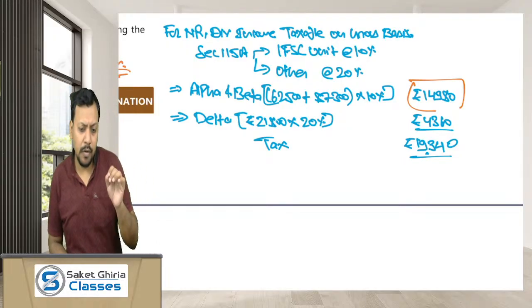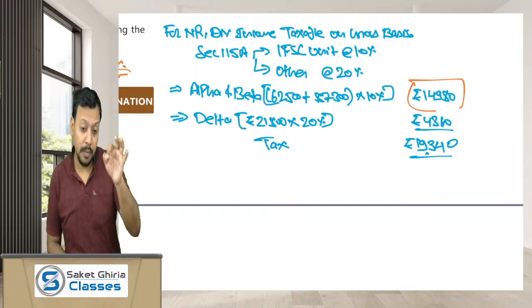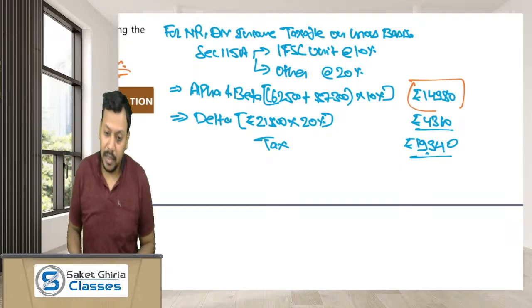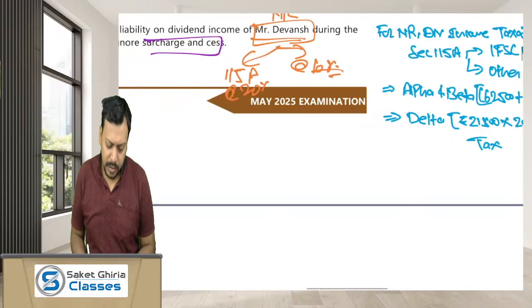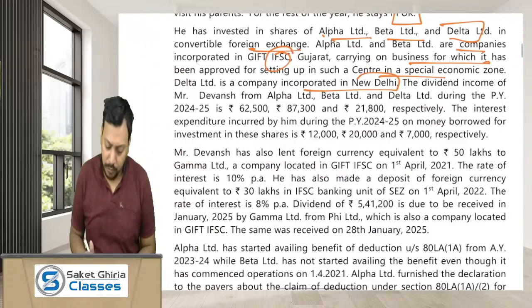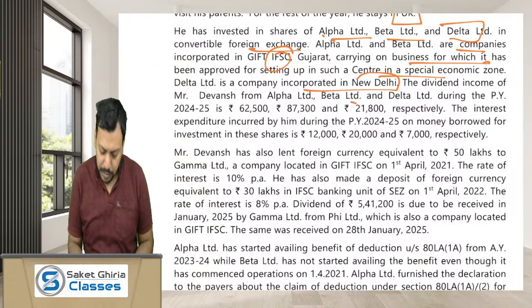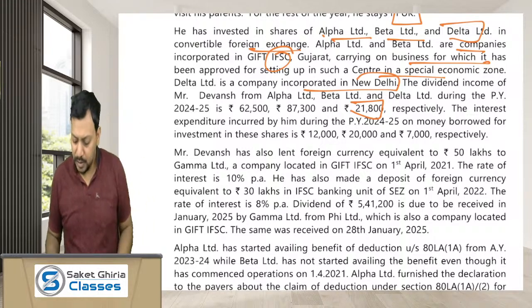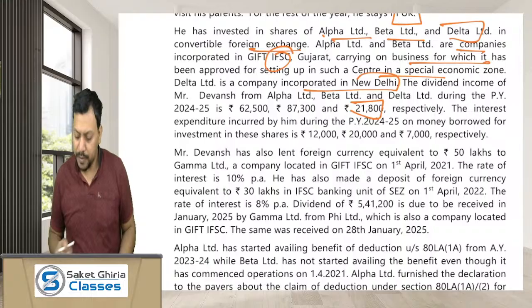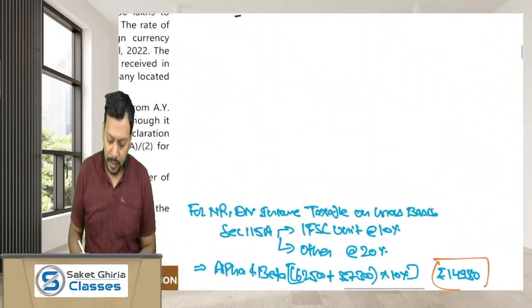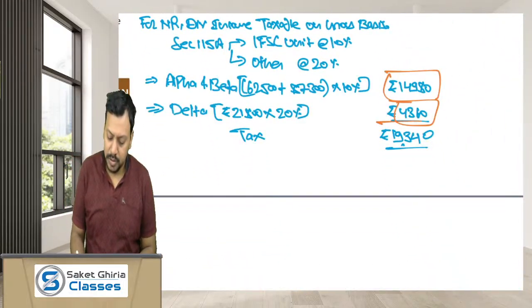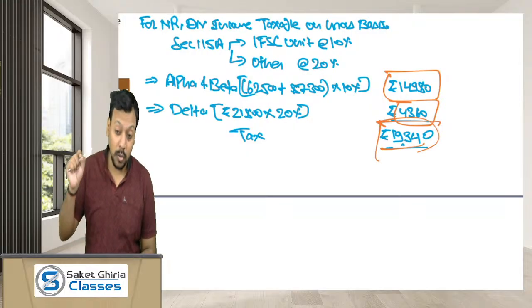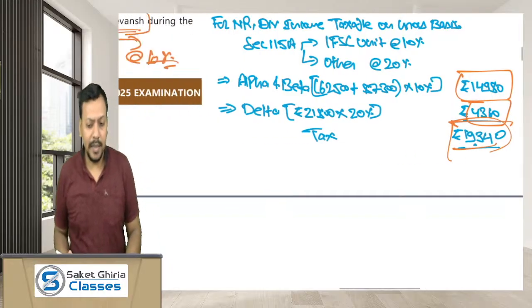And any dividend from any other unit not being a unit located in IFSC, such dividend is going to be taxed at the rate of 20%. In this case, Mr. Devansh has received dividend of rupees 21,800 from Delta, which is not a unit located in IFSC. Hence, in this particular dividend income, the rate of tax would be 20%. Then the tax payable would be 4,360. Means the total tax payable by Mr. Devansh on the dividend earned would be 19,340.